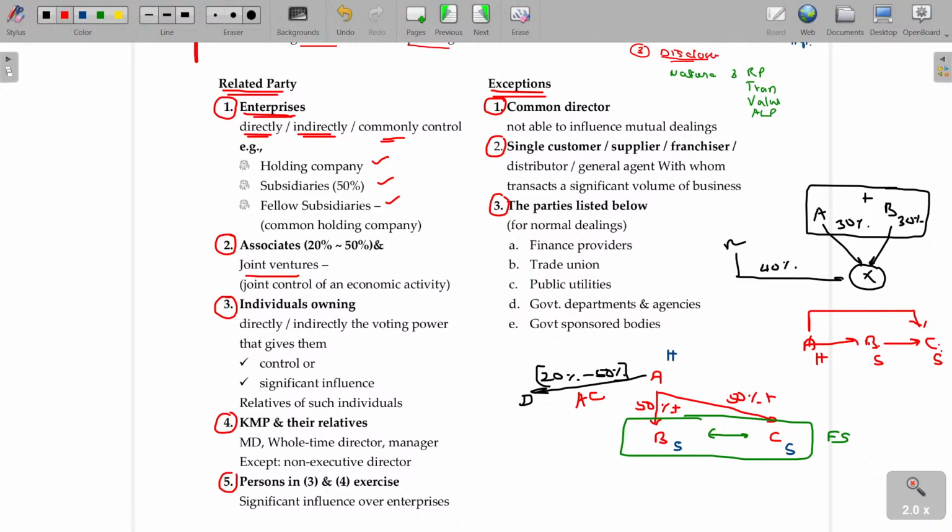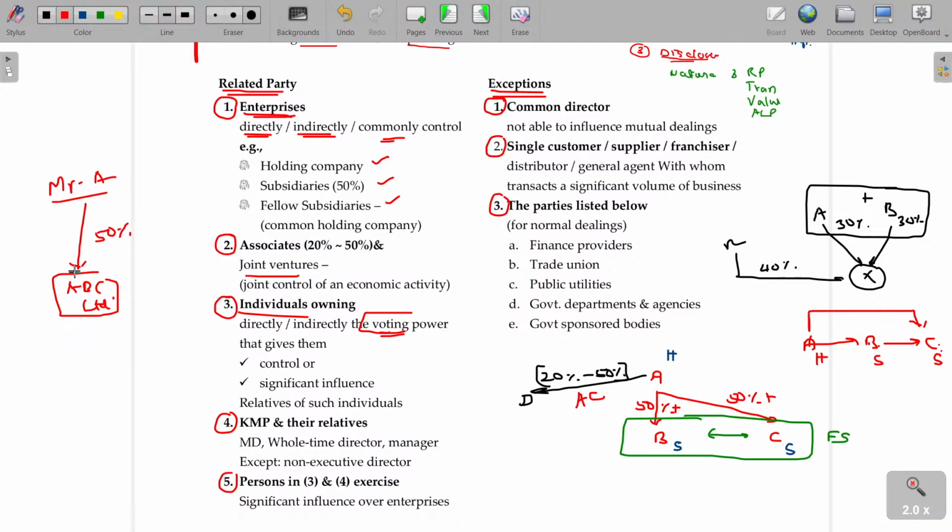Then, in case of an individual business owner: individuals owning, directly or indirectly controlling others by voting powers. For example, Mr. A holds more than 50% shares in ABC Limited. Then these two parties are related.